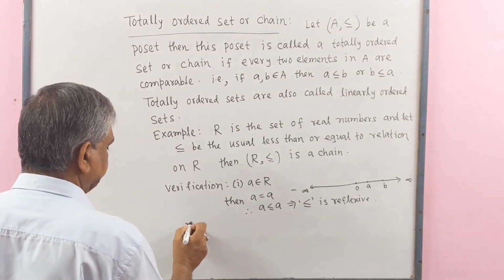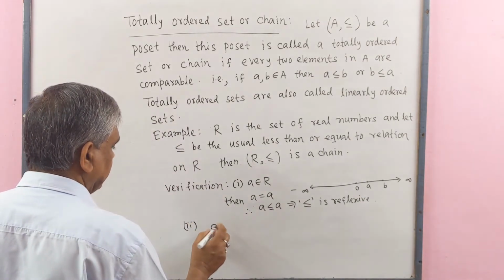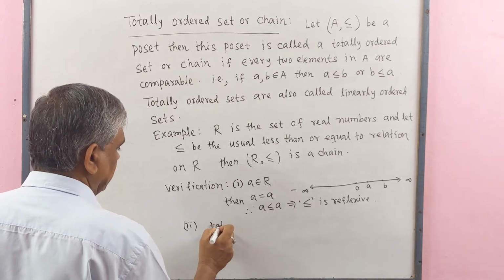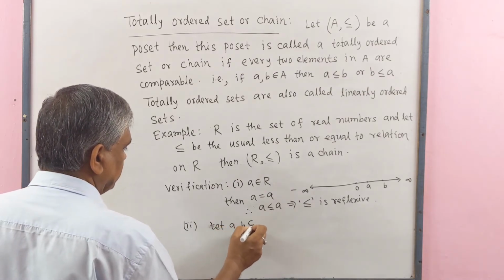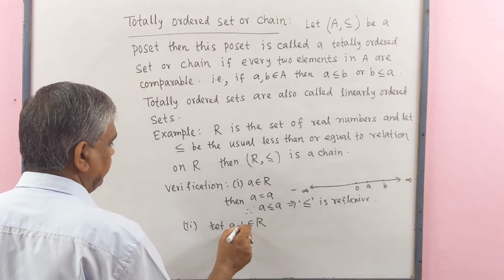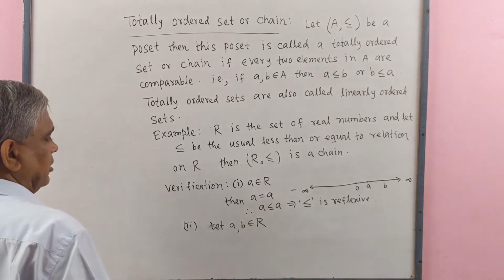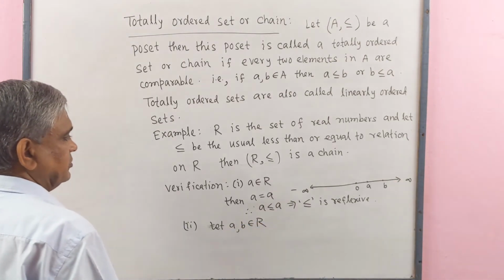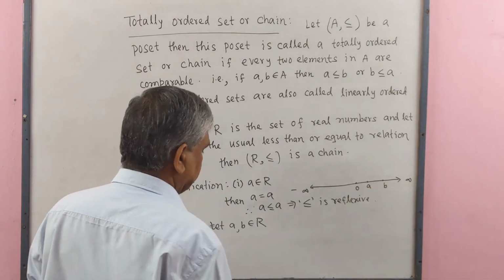Number 2, let a, b belongs to R. Means a and b are real numbers.